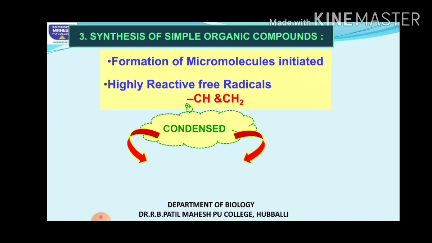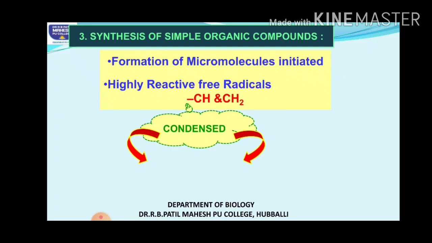So where did these radicals come from? From methane. Remember, there was carbon, there was hydrogen initially. Some of this carbon and hydrogen combined forming methane, and some which incompletely combined formed the free radicals. Now these free radicals also started condensing and gave rise to different hydrocarbons.